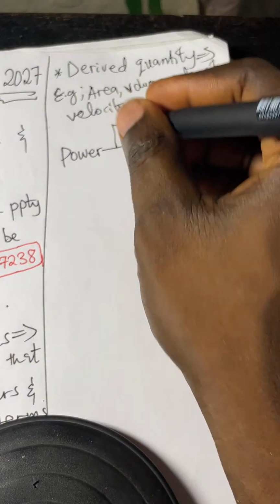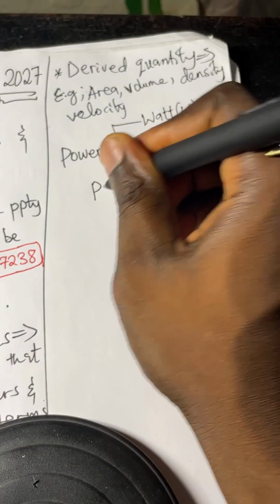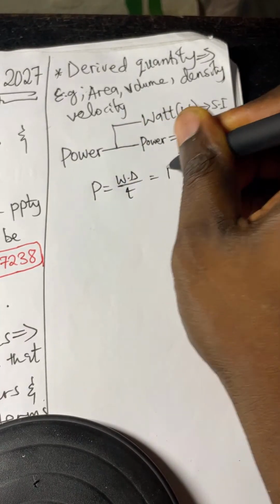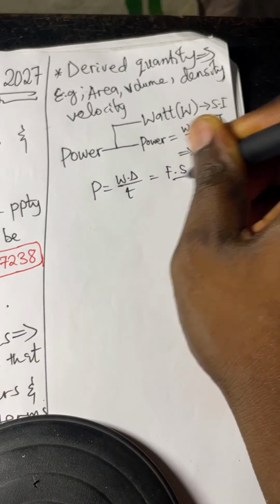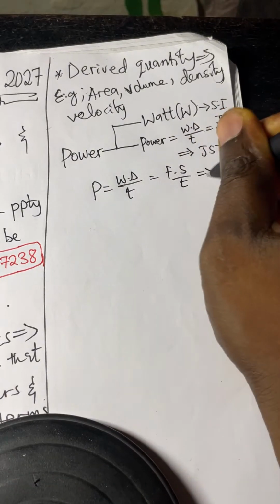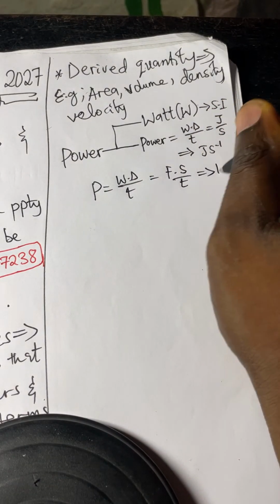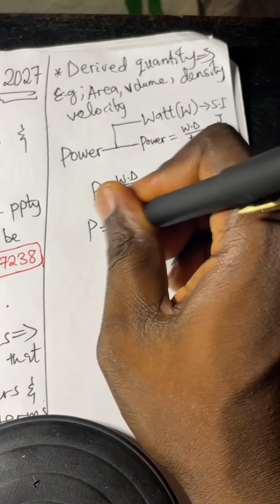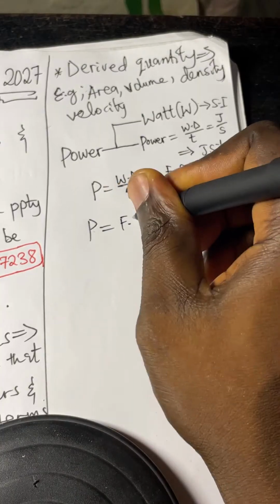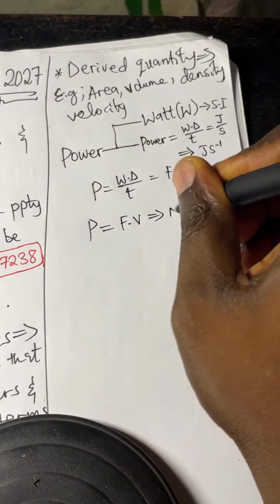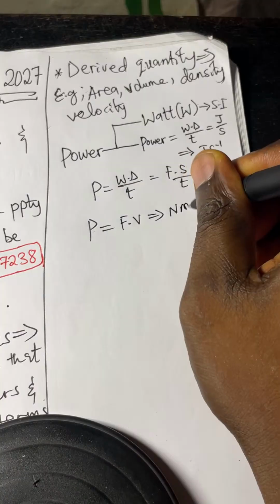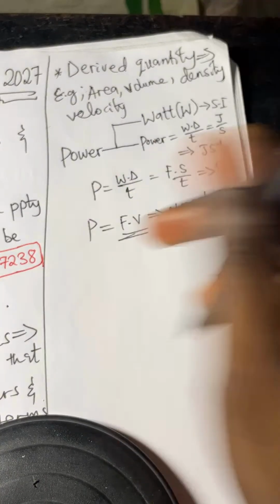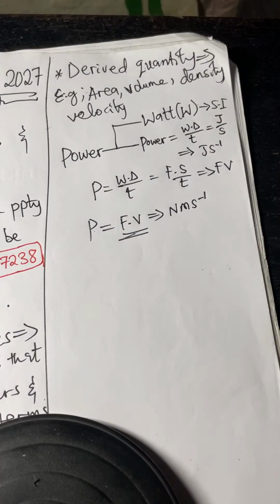But now look at this. Power equals work done over time. You know that work done is force times distance, then over time. Distance over time is velocity. So power is now force times velocity. With that, power equals force times velocity, force is measured in Newton and velocity is measured in meter per second. Do you remember this formula? It's also for power.